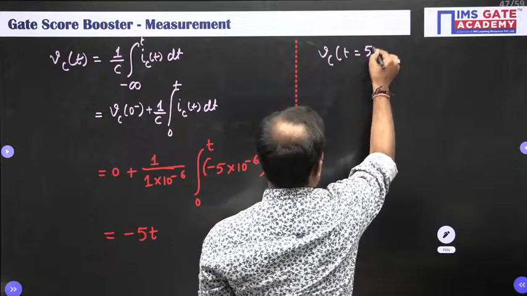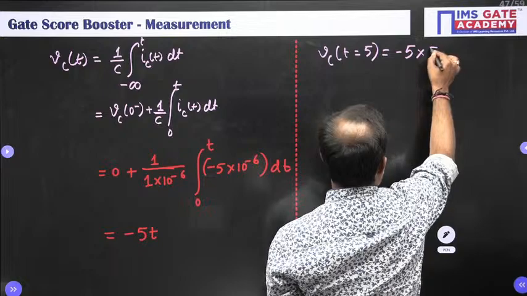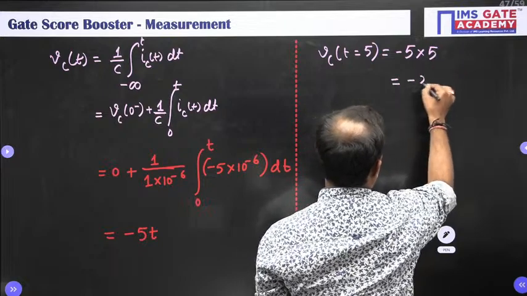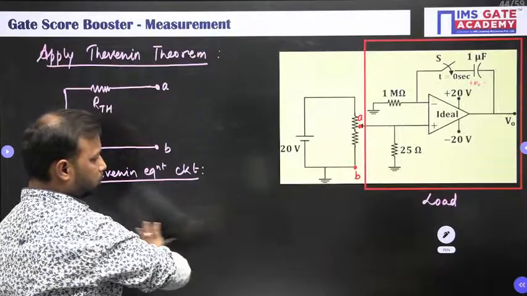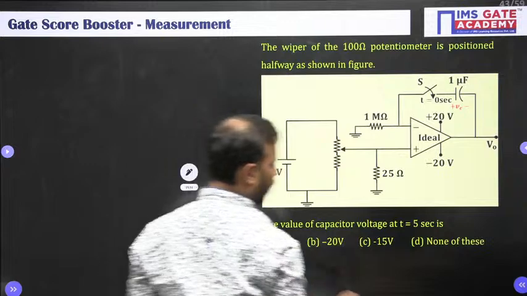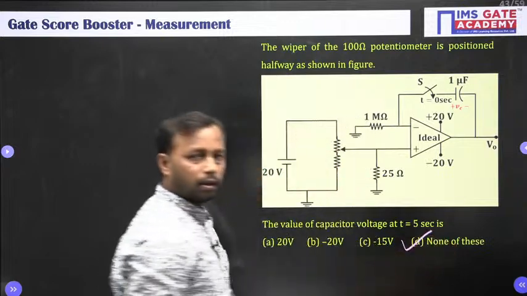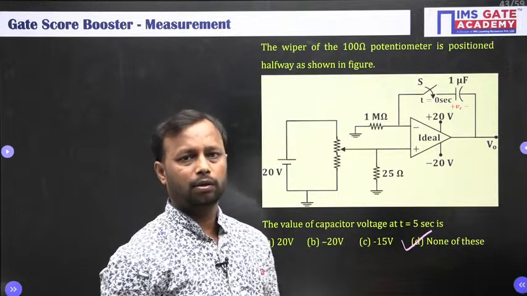At 5 seconds, what will it be? Minus 5 into 5, this is equal to minus 25 volt. So if you are going to pick this option D, then you will have the negative mark.